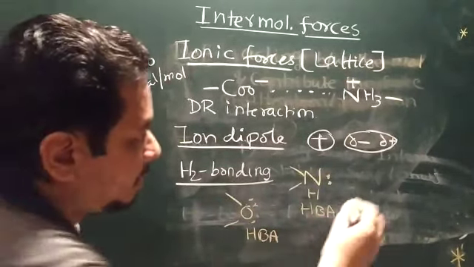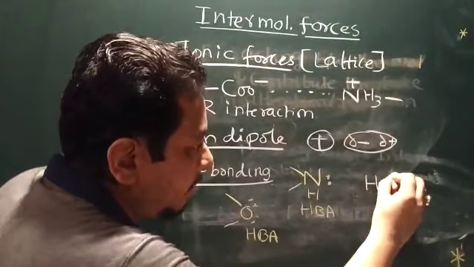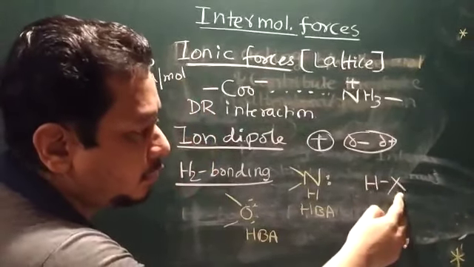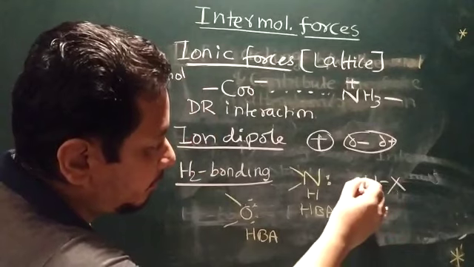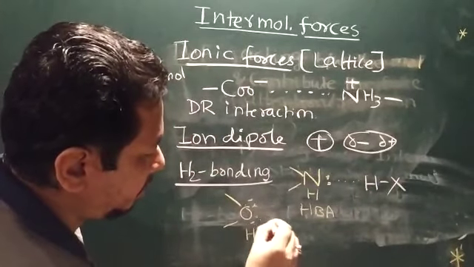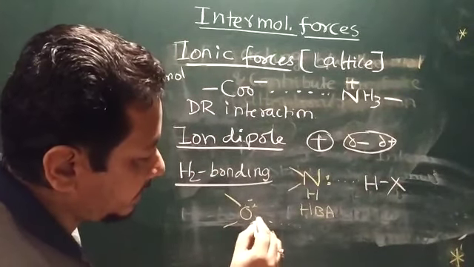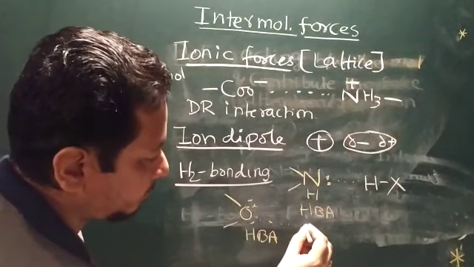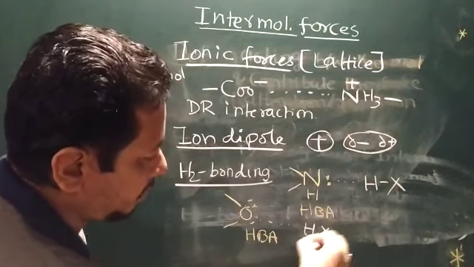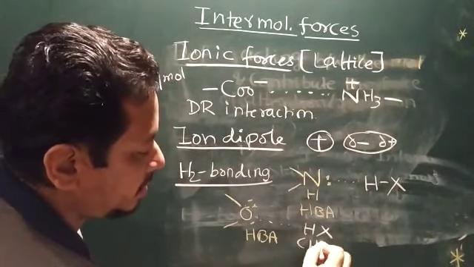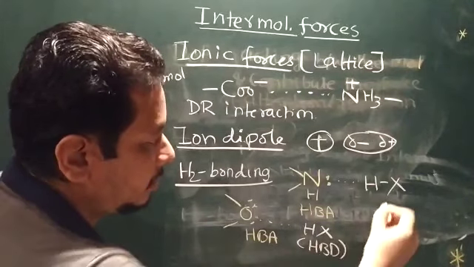The hydrogen is attached to another electronegative atom, HX, and gets attracted towards this electron pair, so this is known as the hydrogen bond donor.